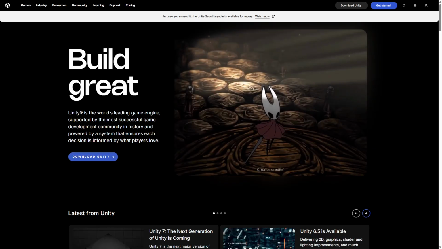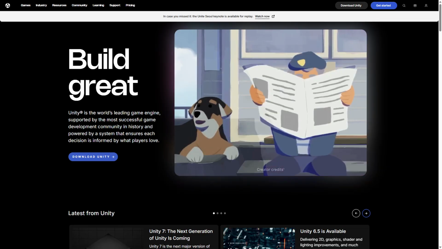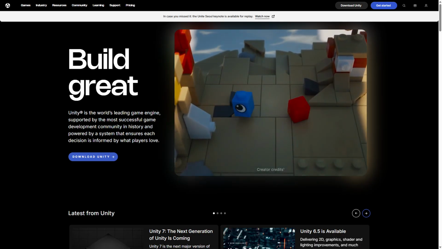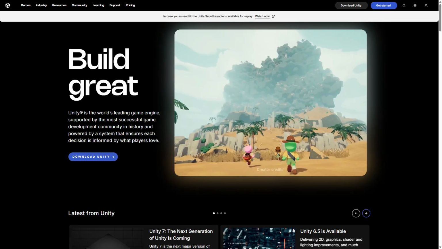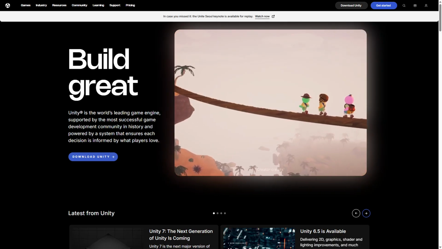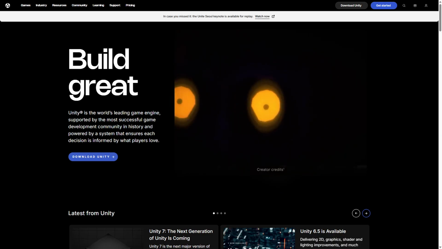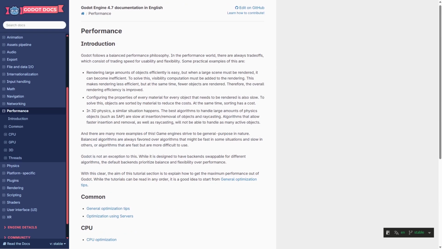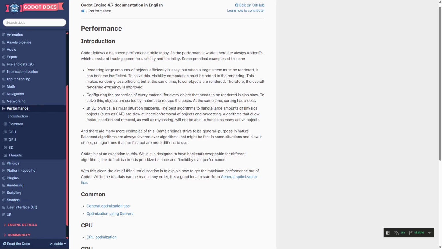The core difference lies in their architecture and optimization approaches. Godot is open source with lightweight design, while Unity is a mature, feature-rich engine with extensive platform support and advanced rendering capabilities. Godot is a fully open-source game engine known for its modular architecture and lightweight core.